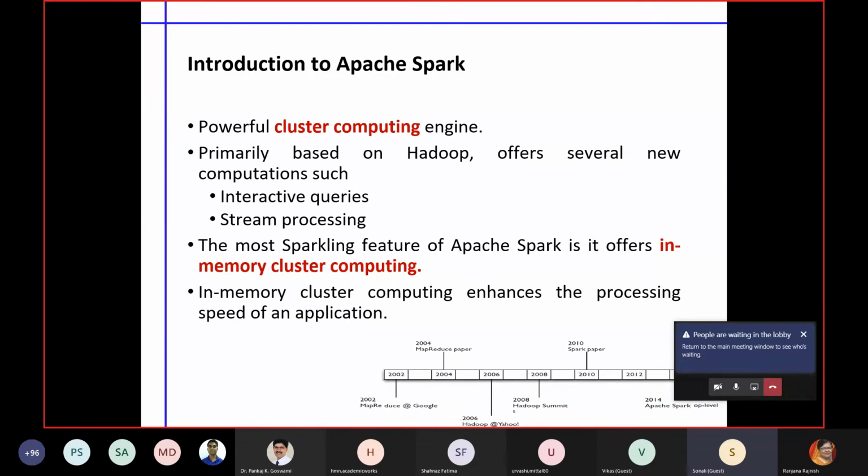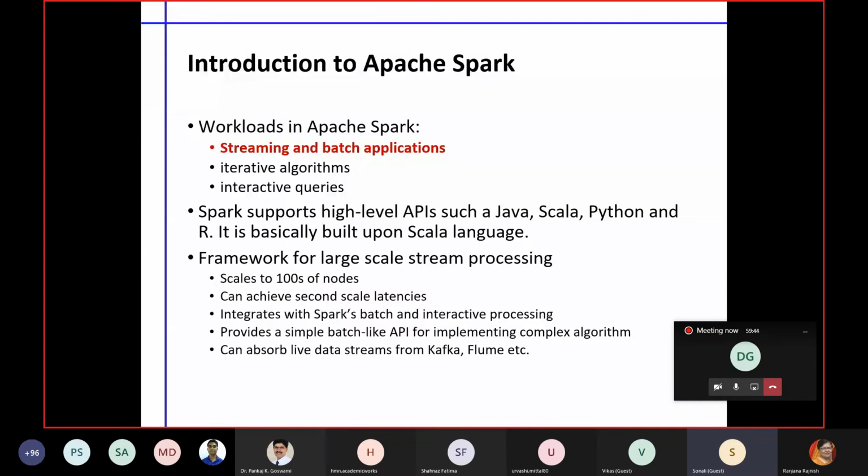We need to do it only once, and we need to do it immediately, and there is no way to store. So to avoid any kind of access time, retrieval time and storage time, we work in a cache or main memory, with the help of main memory. That's why it is known as in-memory computation. So Apache Spark serves in-memory computation, for streaming as well as batch data.